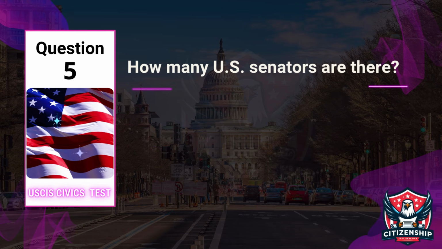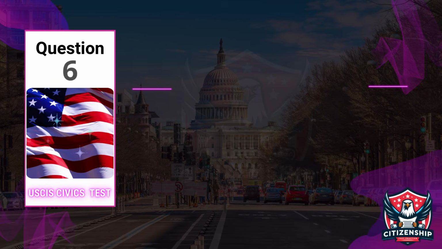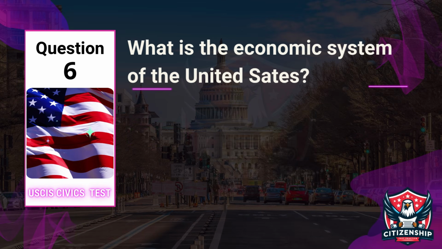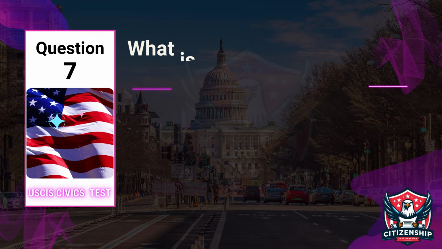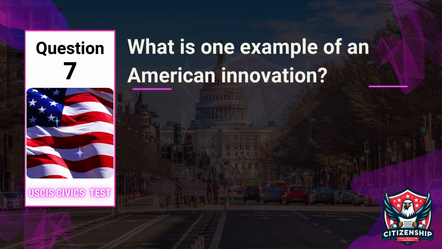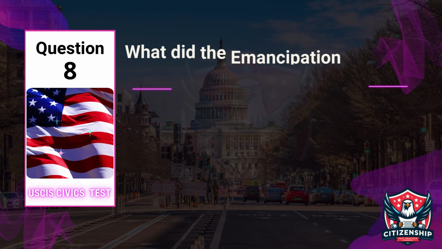Question 5. How many U.S. senators are there? Answer: 100. Question 6. What is the economic system of the United States? Answer: capitalism. Question 7. What is one example of an American innovation? Answer: the light bulb.